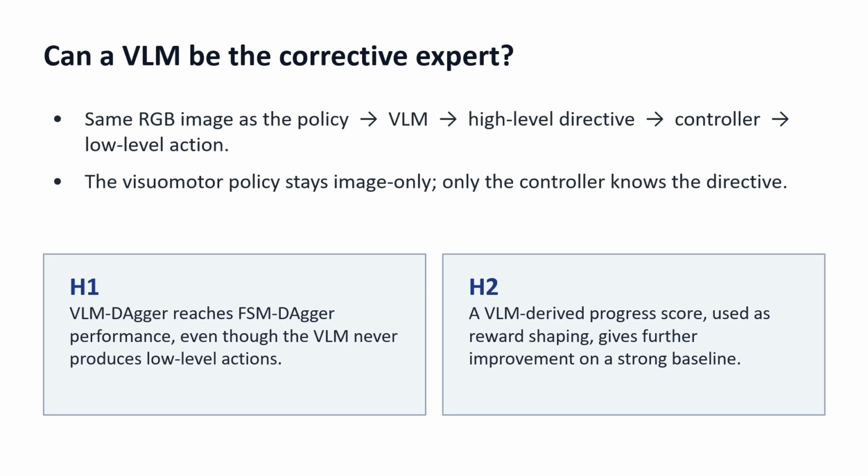The VLM looks at the same image the policy sees, predicts a high-level command like approach cube or lift it, and a small handwritten controller turns the command into low-level actions.